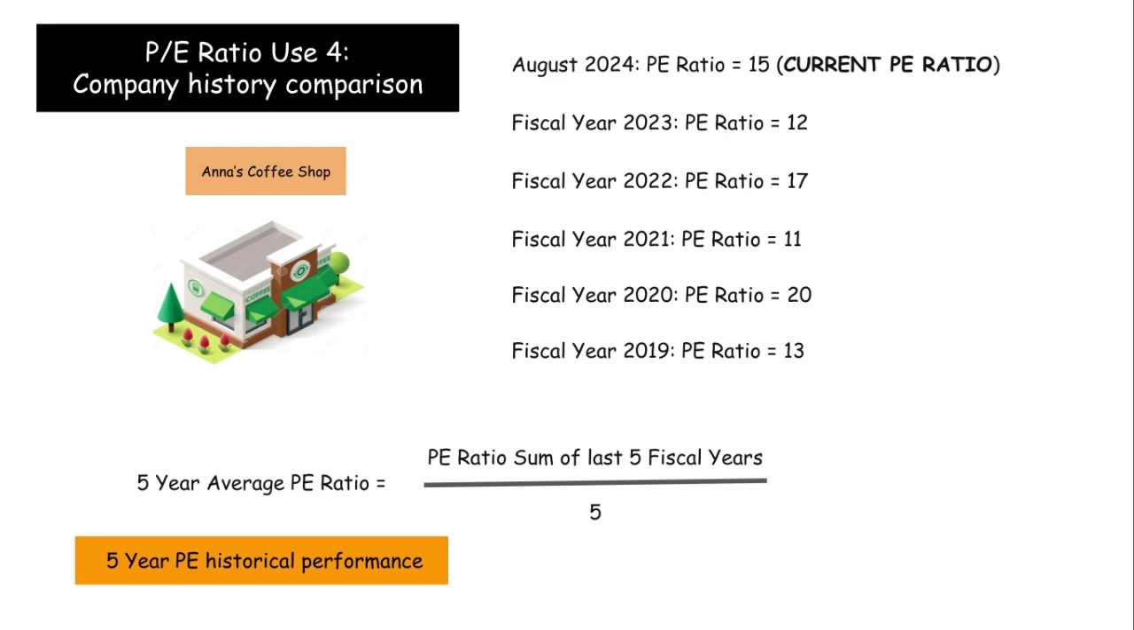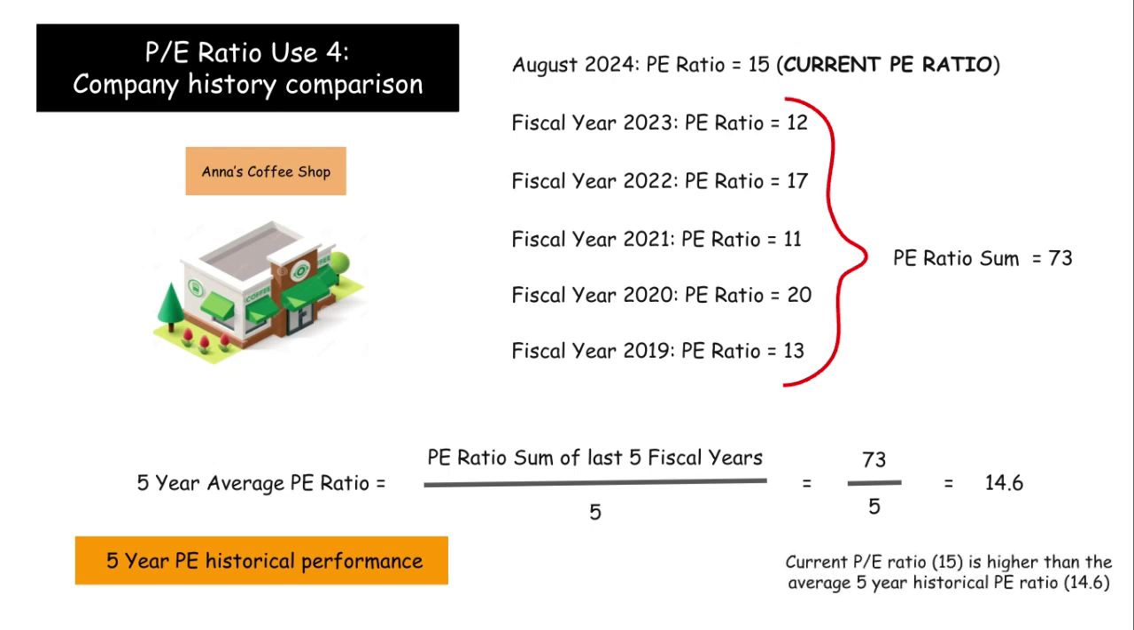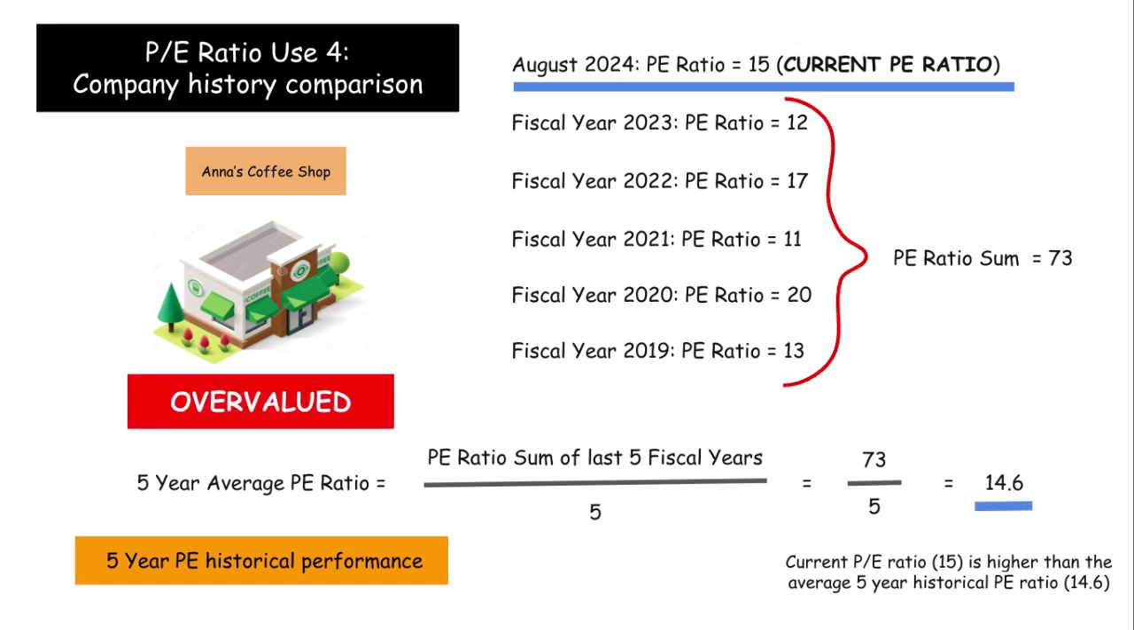Going forward, the sum of the price to earnings ratio of the last 5 years is 73. So we now divide 73 by 5, and this computes to be 14.6. So the average price to earnings ratio over the last 5 years for Anne's Coffee Shop is 14.6 times. We can now see that the current price to earnings ratio of Anne's Coffee Shop, which is 15, is higher than the average 5-year historical price to earnings ratio, which is 14.6. This shows us that currently Anne's Coffee Shop is overvalued compared to its 5-year price to earnings historical performance.